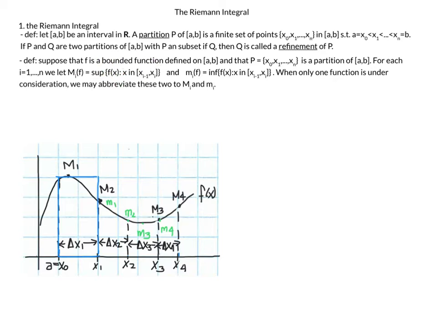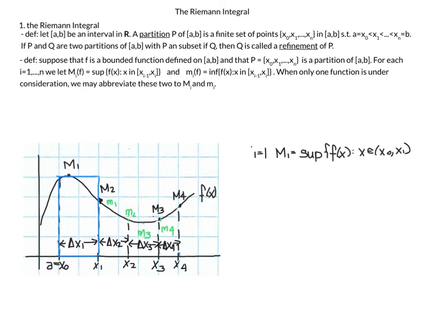We can similarly define lowercase mi of f as the infimum, or the greatest lower bound of the function. And when only one function is under consideration, we could abbreviate these two without the f, so capital Mi and lowercase mi.